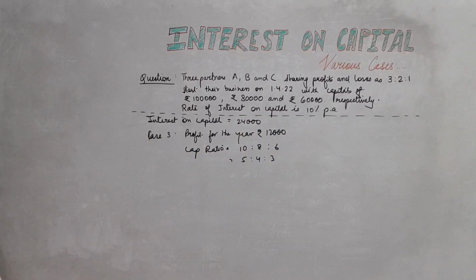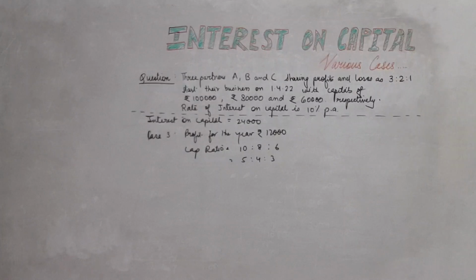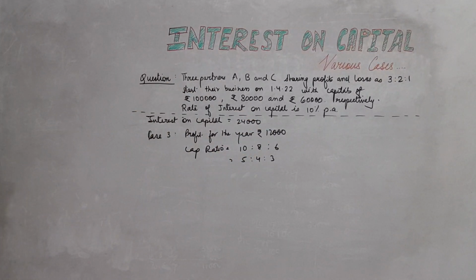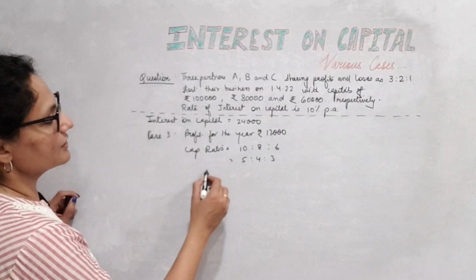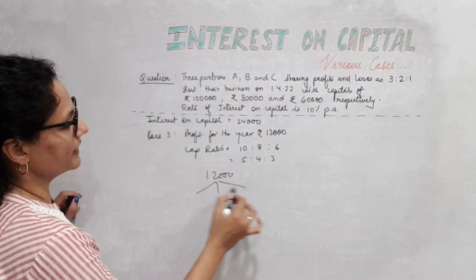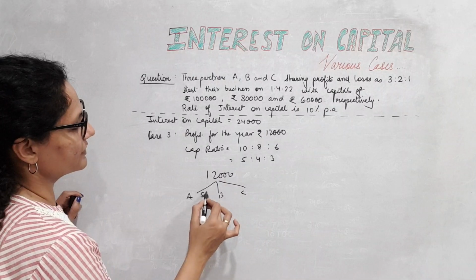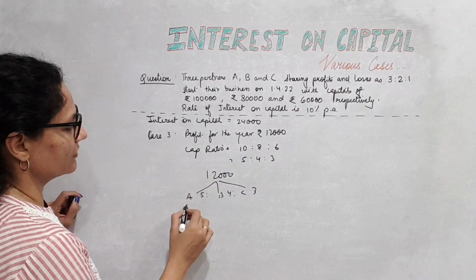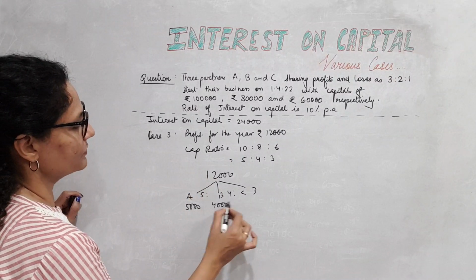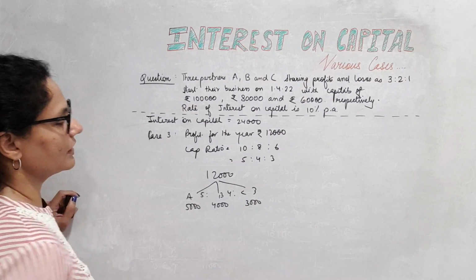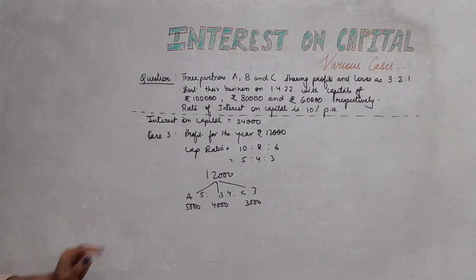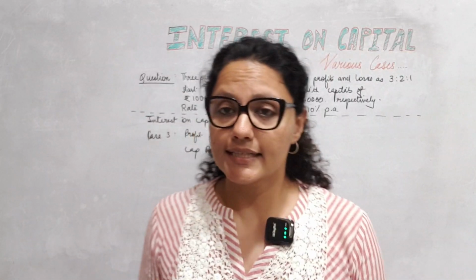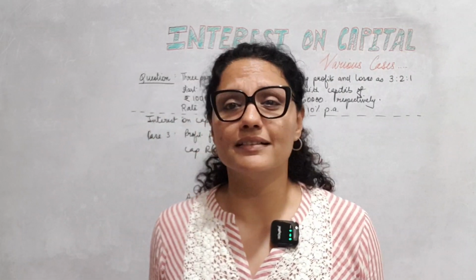Why am I giving it in the capital ratio? Because they're supposed to get interest on capital on the basis of their capitals only. So now this 12,000 will be distributed in the ratio of capitals, which is 5:4:3, and 5 plus 4 plus 3 is 12. So 5,000 to A, 4,000 to B, 3,000 to C. That's how it goes. Whatever appropriation they are getting is simply credited to their partners' capital accounts.